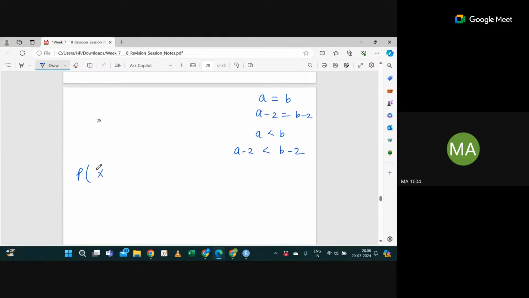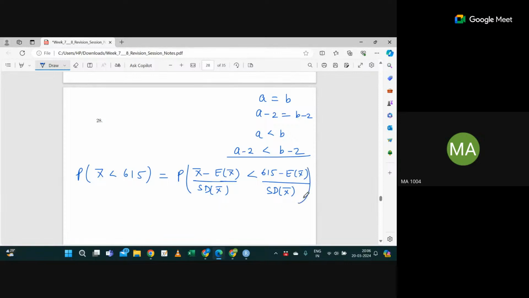I'm saying probability x bar less than 615. This is as per the statement of the question. If I subtract something on the left hand side, then I have to subtract the same thing on the right hand side, for balancing the inequality. Similarly, if I divide by the standard deviation of x bar on the left hand side, then I have to divide on the right hand side also. Is it clear now? Yes, sir.